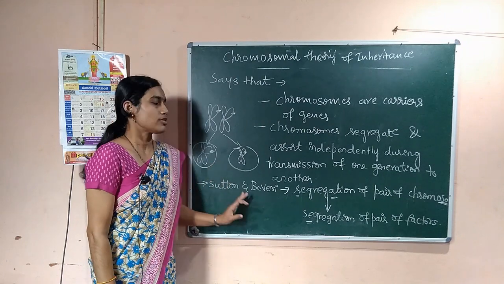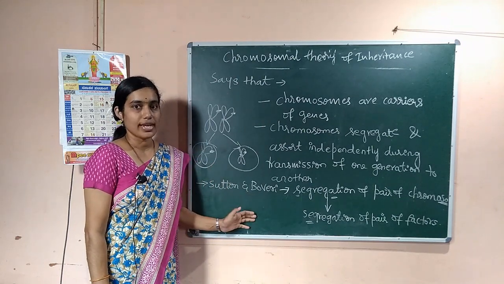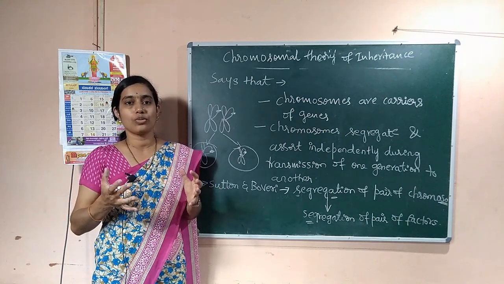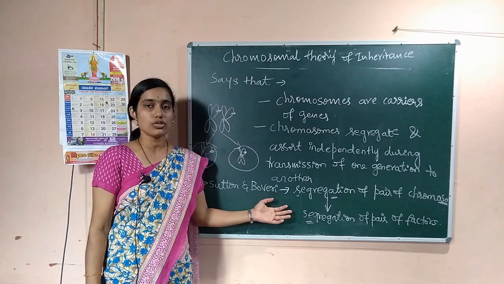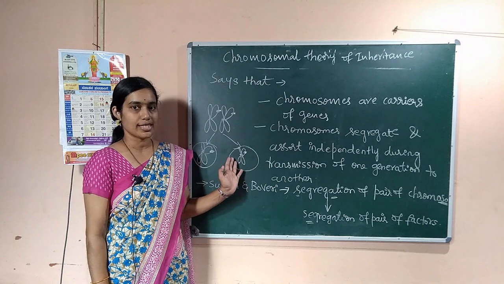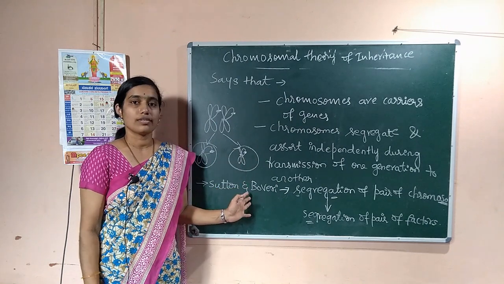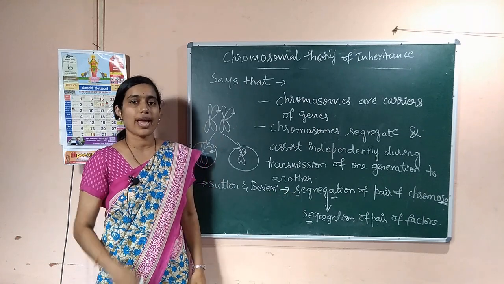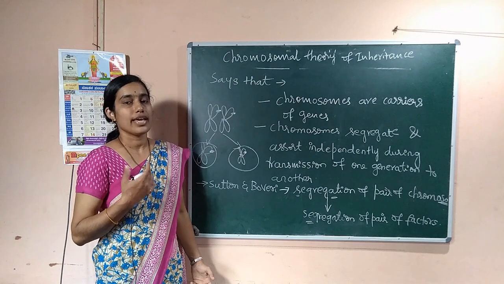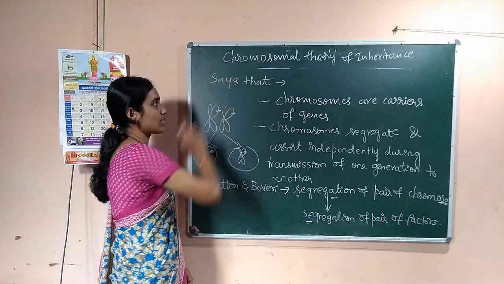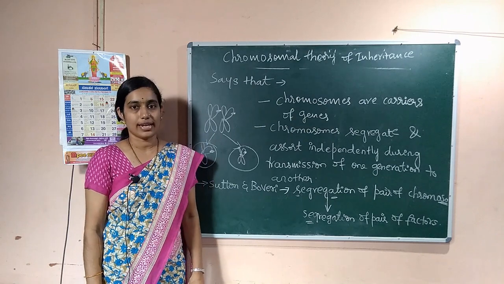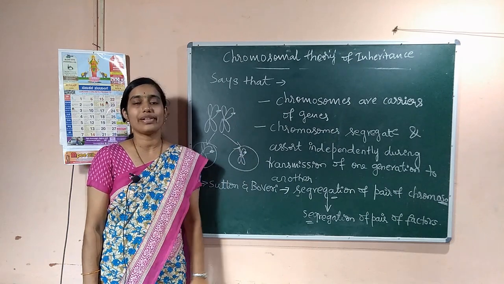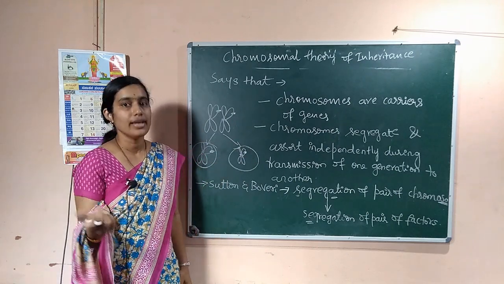This is what Sutton and Boveri said, and finally Sutton clubbed the information of chromosomal segregation and Mendel's principles, and he proposed a theory called the chromosomal theory of inheritance. This is how the chromosomal theory of inheritance was proposed by Sutton.